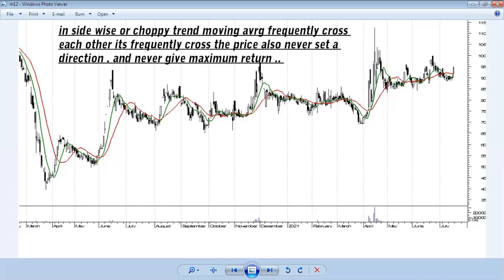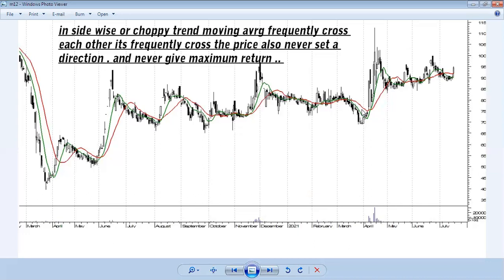And you will see the gap between the two moving averages is very narrow regularly, and that is why it never sets a trend, and that is why it's a choppy trend.